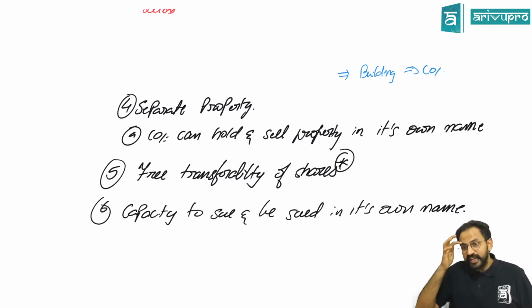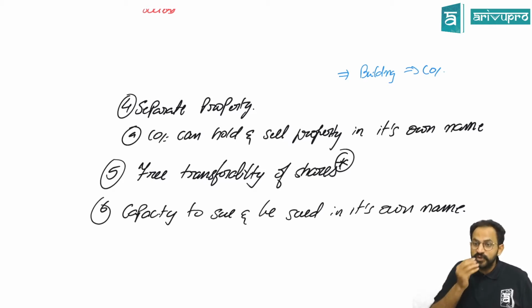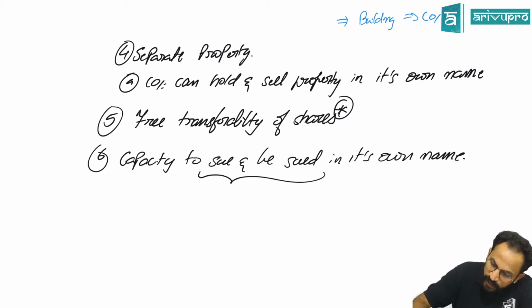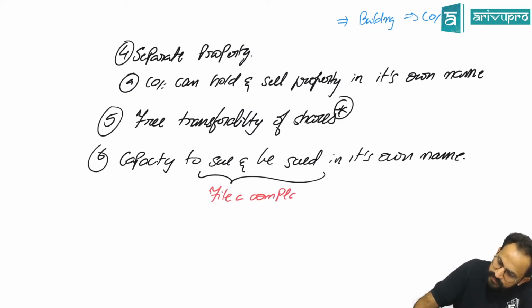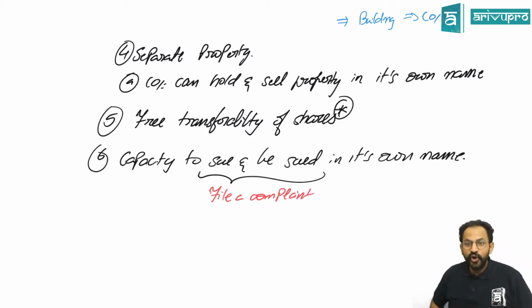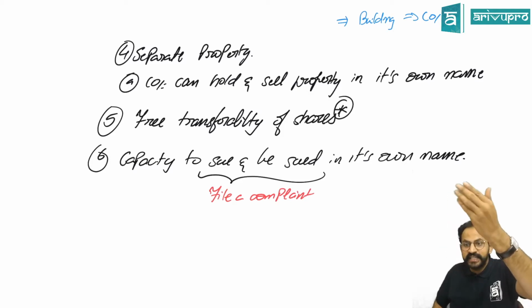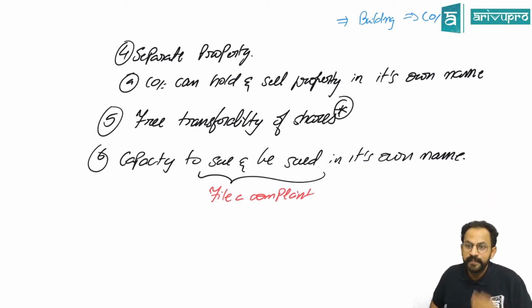But if it is a case against the company, you have to sue in the name of the company itself, not in the name of the owner of the company. He is different, the company is different. So, capacity to sue and be sued. What do you mean by sue and be sued? To file a complaint. You can file a complaint in the name of the company or you can receive a complaint in the name of the company only. You should not question the owner.